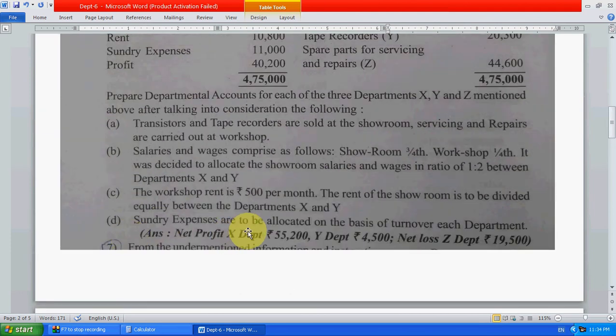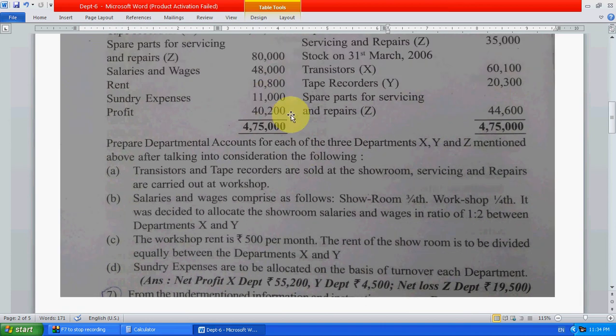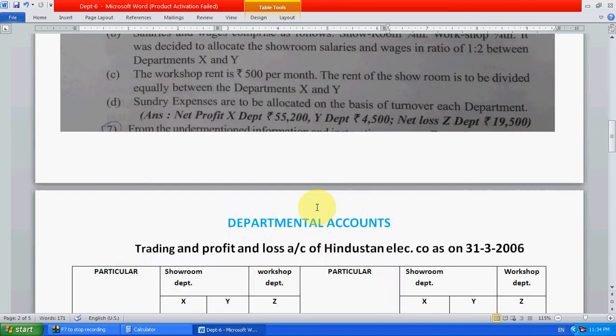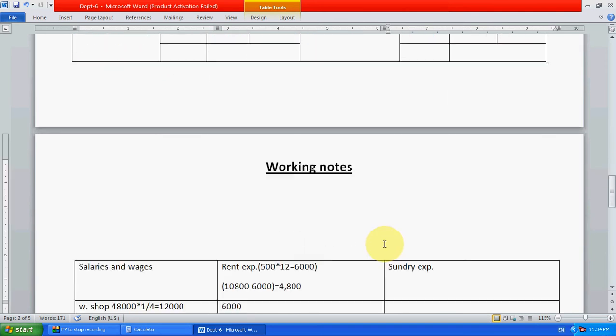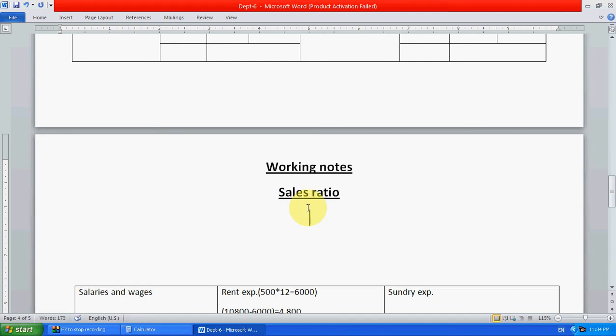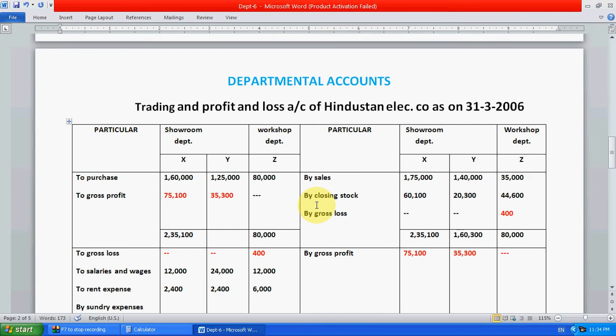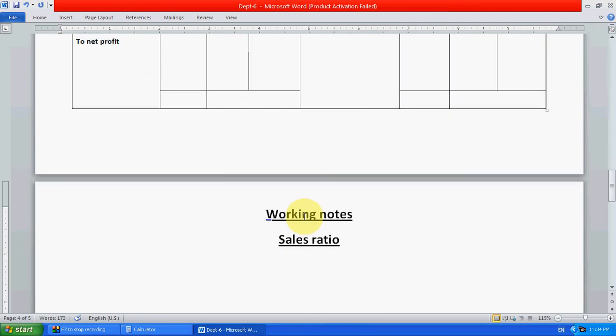Again for sundry expenses, sundry expenses are to be allocated on the basis of turnover of each department. Sundry expenses how much? 11,000. Sales is how much? Turnover 1,75,000, 1,40,000, 35,000. So we have to calculate the sales ratio.